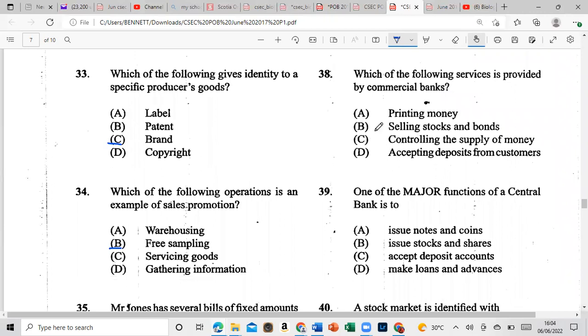Which of the following services is provided by commercial banks? A, printing money, B, selling stock.